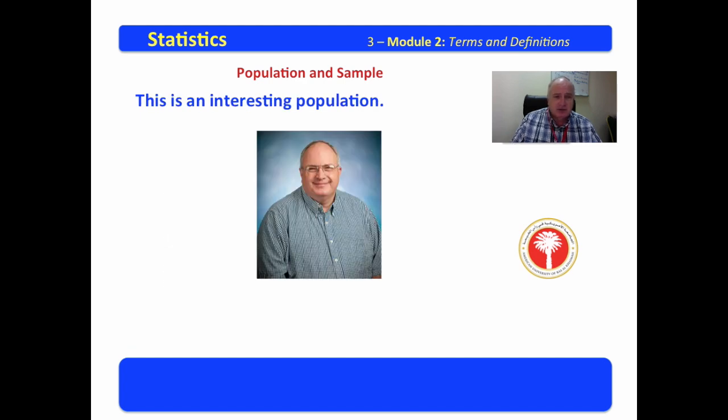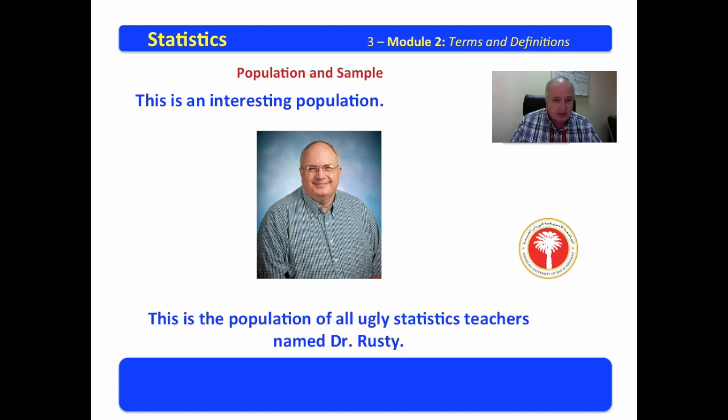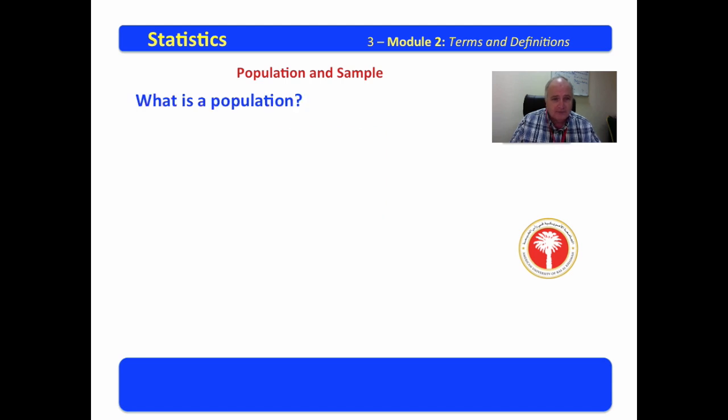This is an interesting population. I want you to look at the glasses, the beady eyes, the receding hairline, and yet the devilishly clever smile. This individual is obviously up to something. This is the population of all ugly statistics teachers named Dr. Rusty. This is a population of one element.